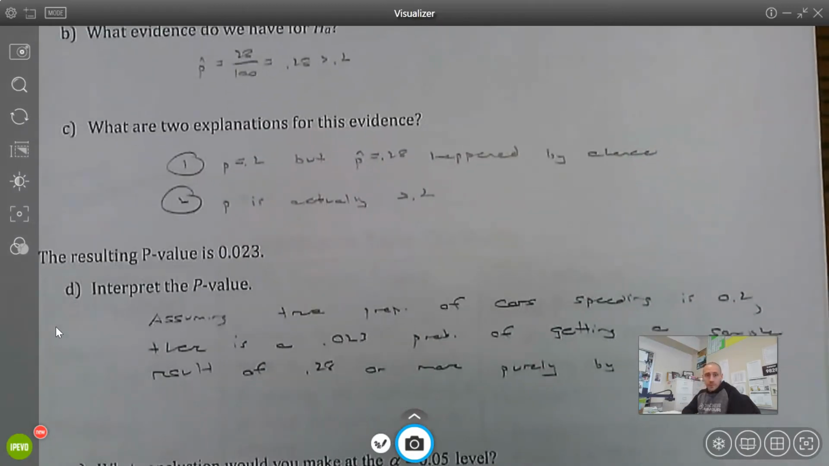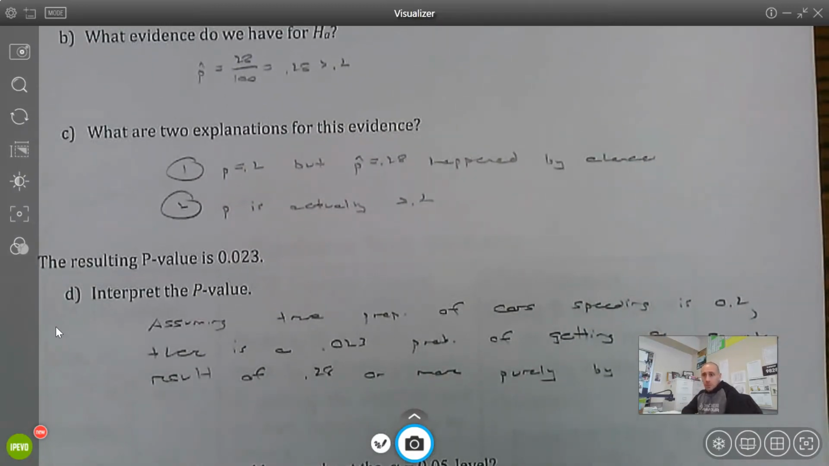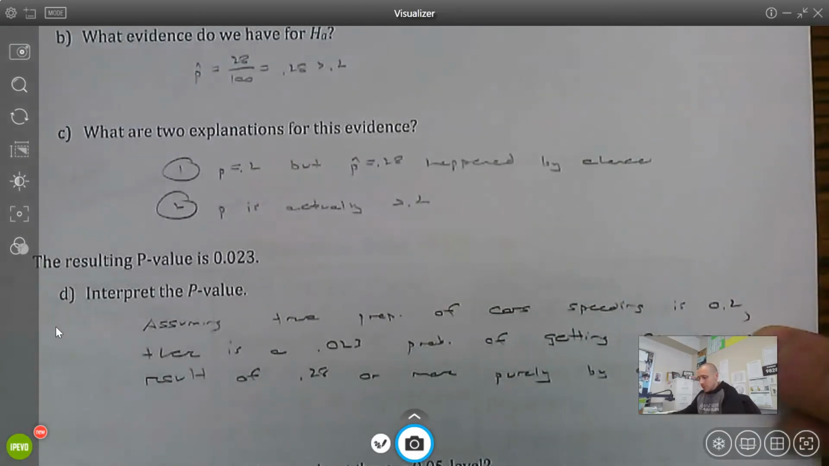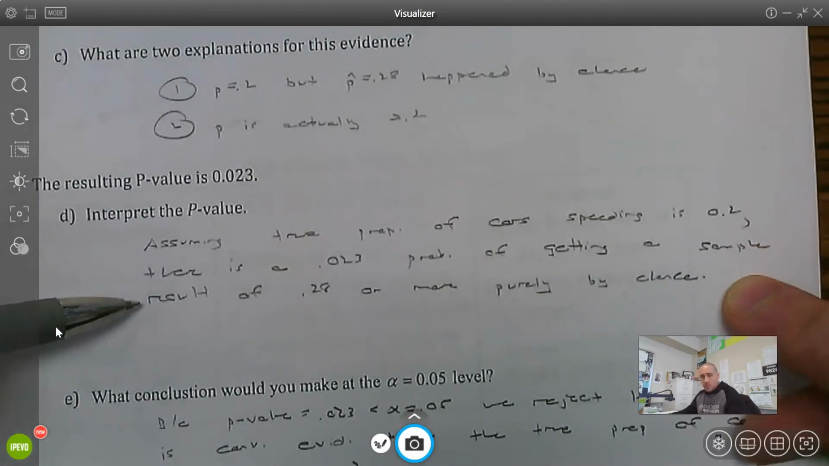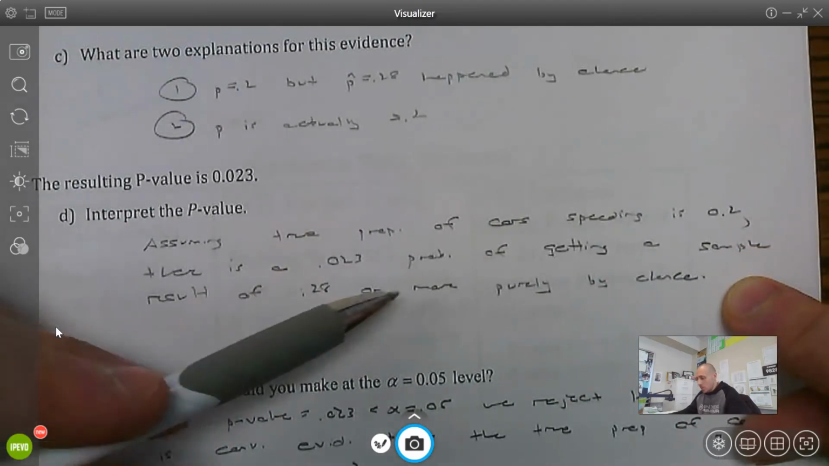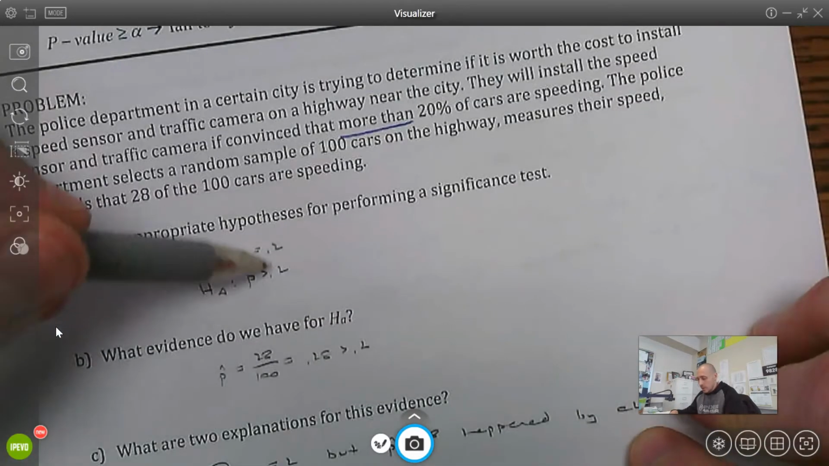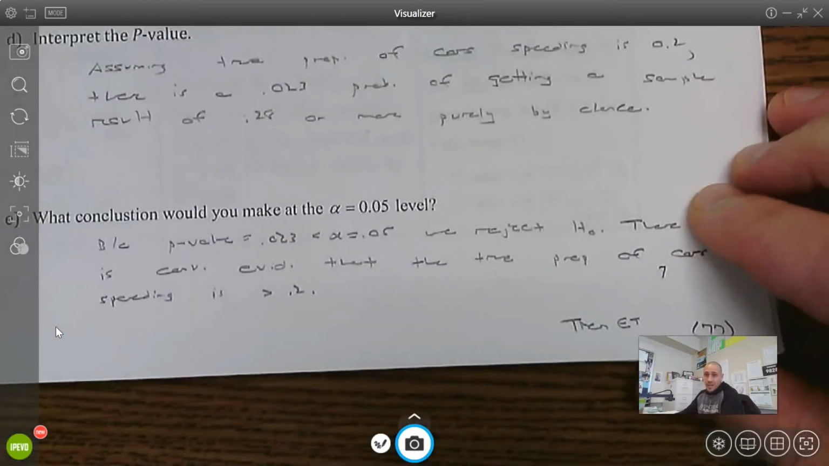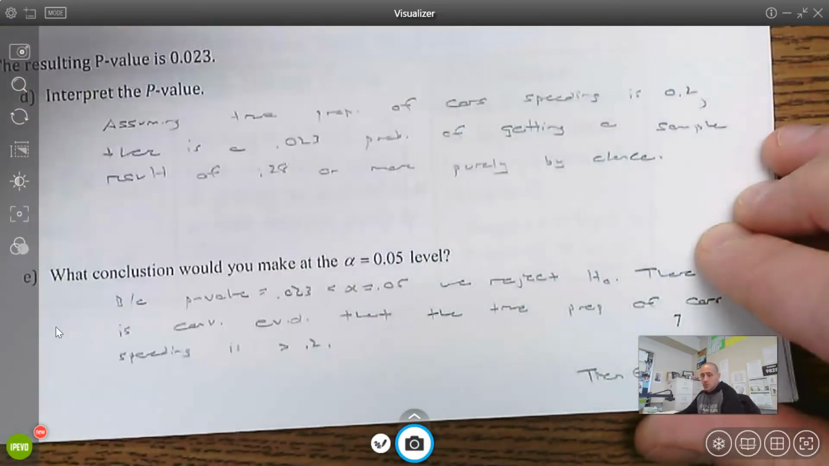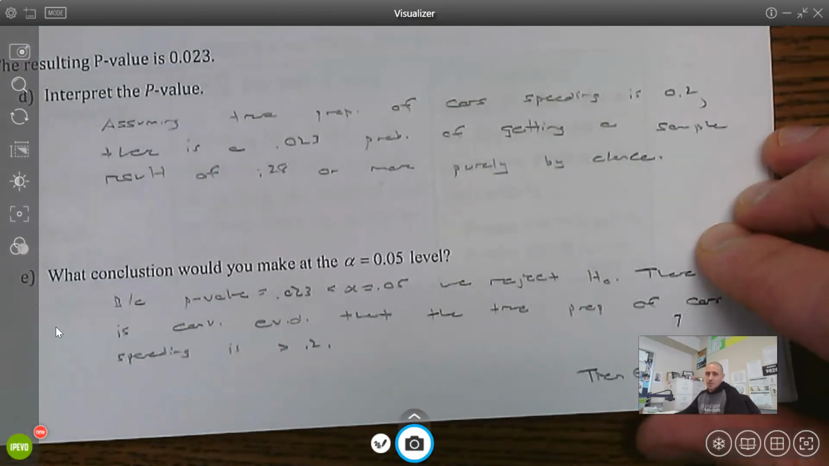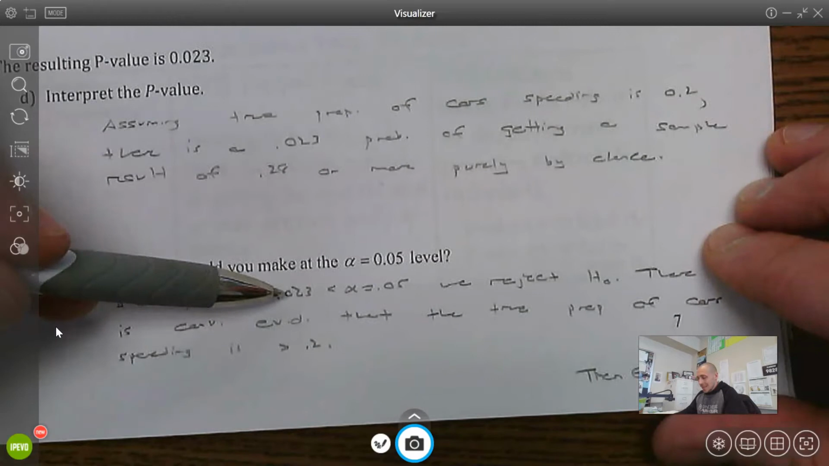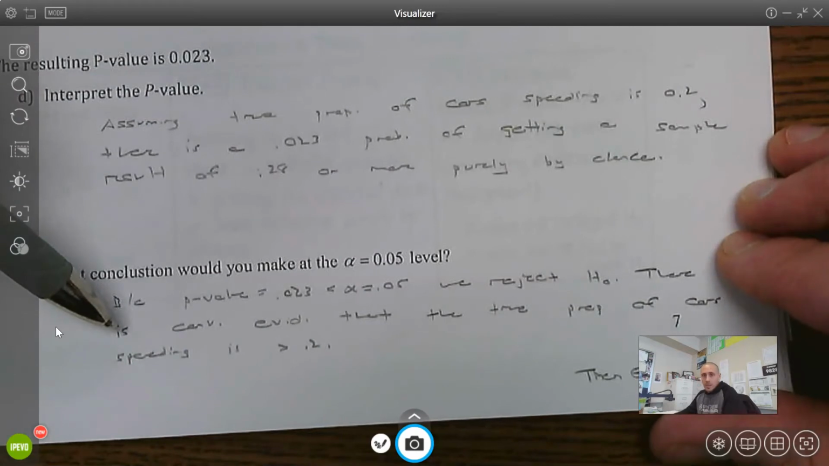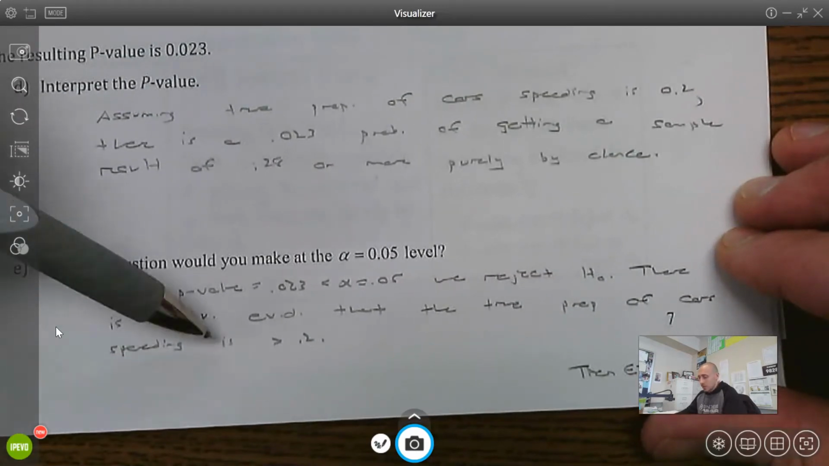Interpreting the p-value. Assuming the true proportion of cars speeding is 0.2, that's assuming the null hypothesis is true, there is a 0.023 probability of getting a sample result of 0.28 or more. That's the whole idea of this alternative hypothesis, by chance. So it does not happen very often by chance if the real percentage is 20. So we start to think it's not 20. Conclusion: because the p-value is less than the significance level, we reject the null. There is convincing evidence that the true proportion of cars speeding is greater than 20%.